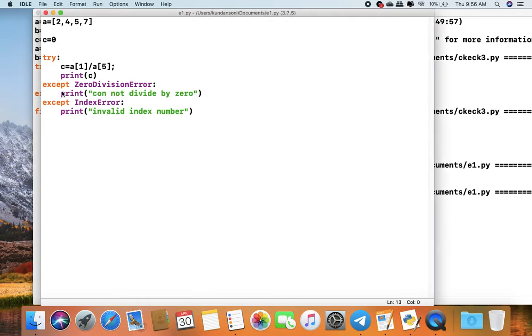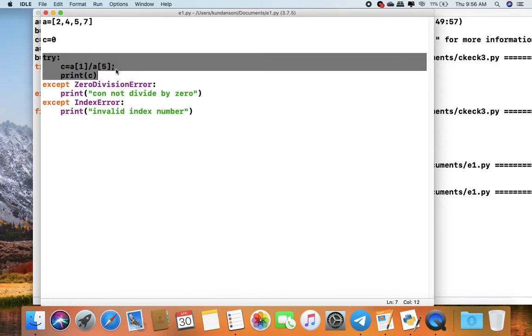So we can have multiple except statements in a program, but multiple except statements contain only a single try block. Whatever error comes, the Python interpreter automatically handles the exception and calls the appropriate except block.